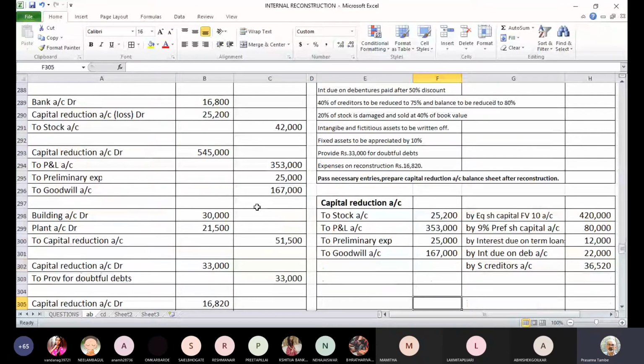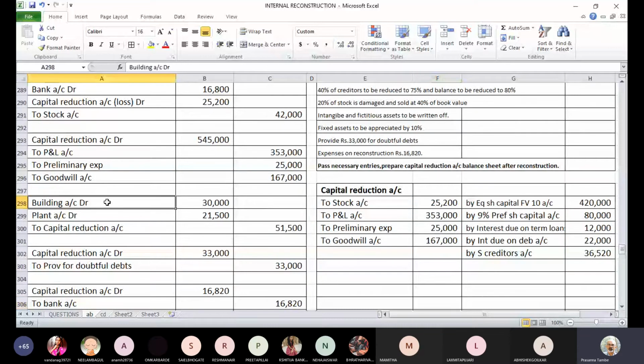Then there is an appreciation in two of the assets. These are building and plant. Okay, so that will be credited to capital reduction. So by building account, by plant account, we are crediting 30,000. And we are crediting 21,500.